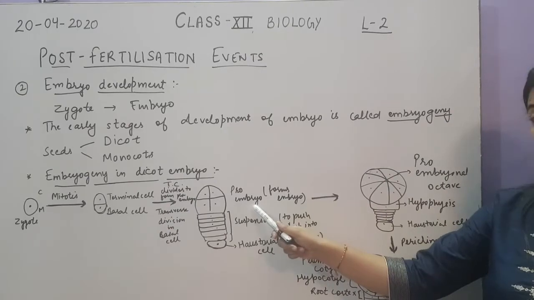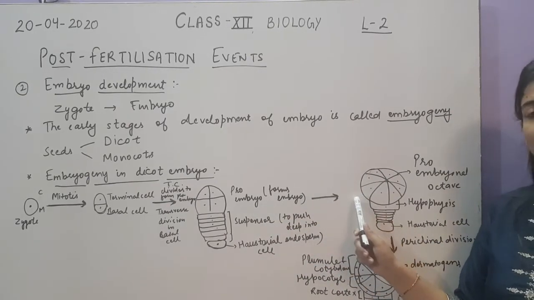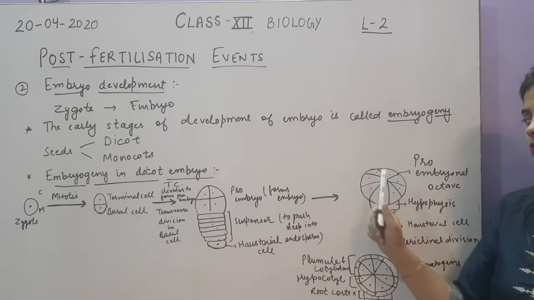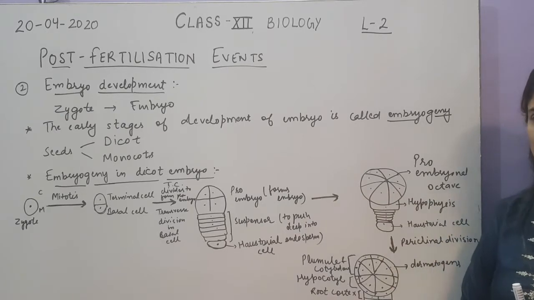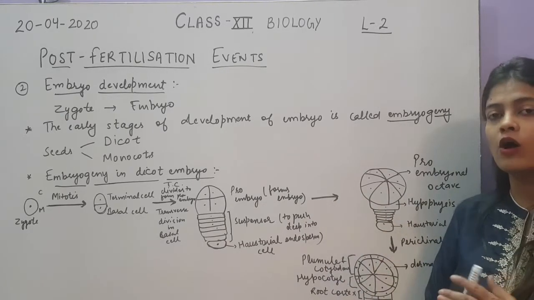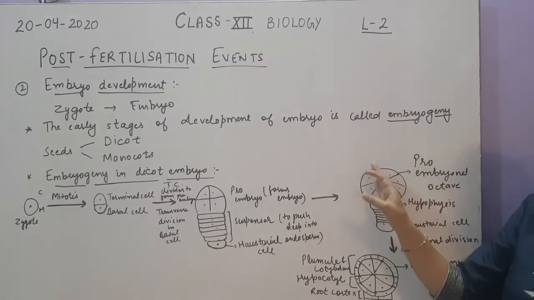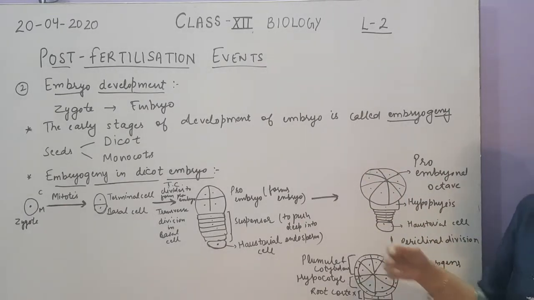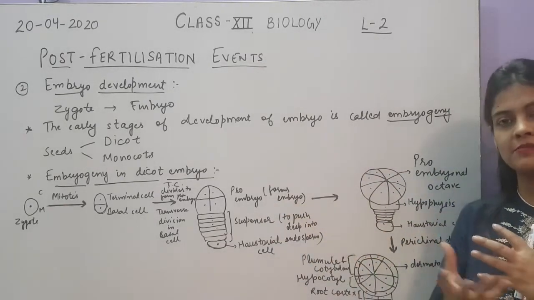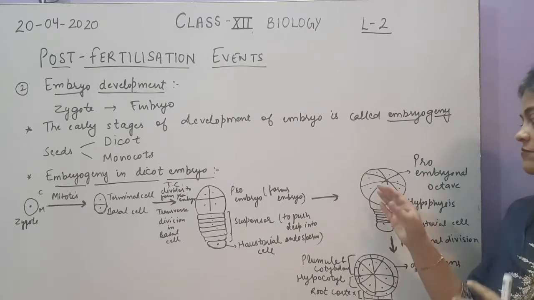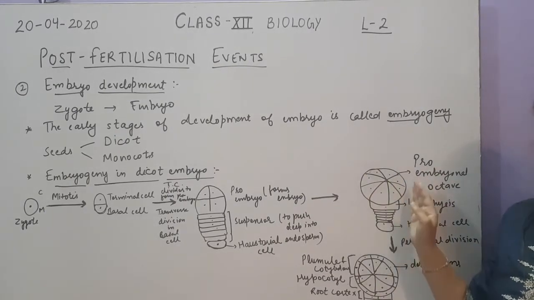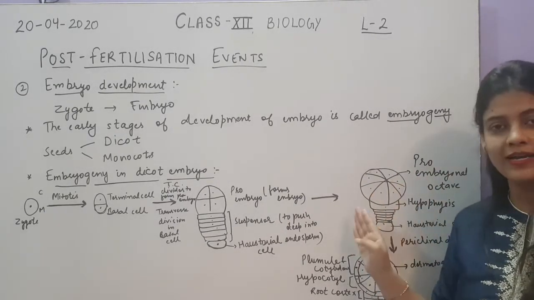Okay. Now let's come to the next step. This proembryo will undergo further division to form the 8-celled structure. But these 8 cells are not like that. I have shown here all the 8 cells in front, but these 8 cells are arranged themselves in all the planes. I have shown you the arrangement like this, but the actual arrangement is not like this.